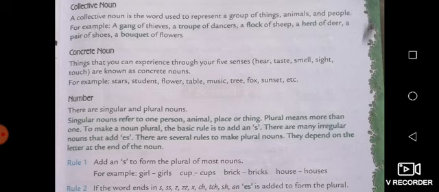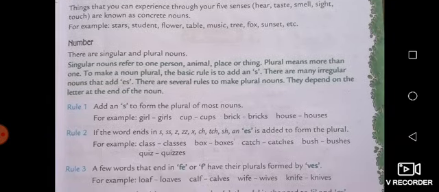So next is the concrete noun. Now what is the concrete noun? Things that can be experienced through your five senses: taste, smell, sight, touch, are known as concrete nouns. For example, stars, student, flowers, table, music, trees, flock, fox, sunset, etc. That is the concrete noun.